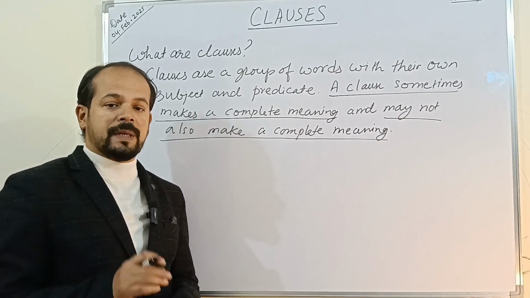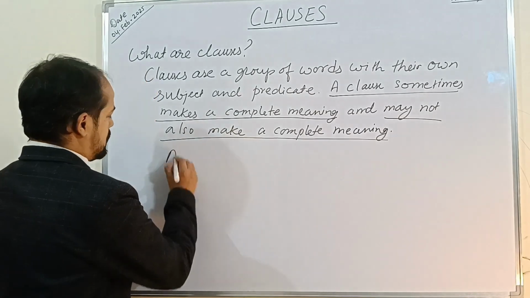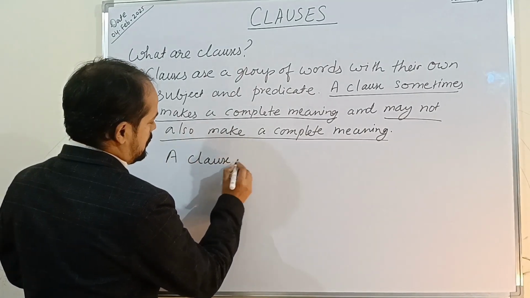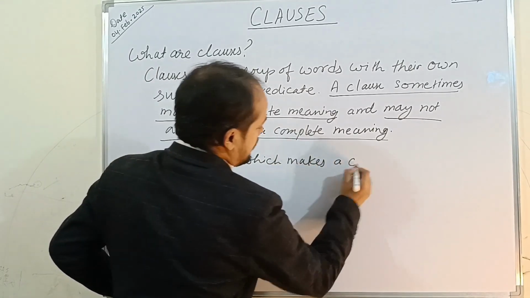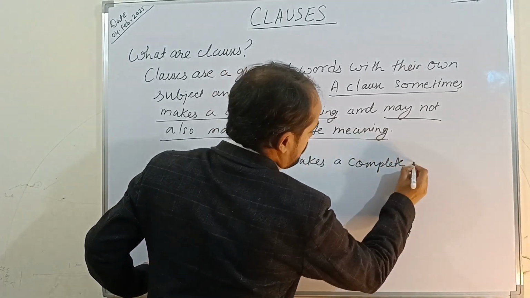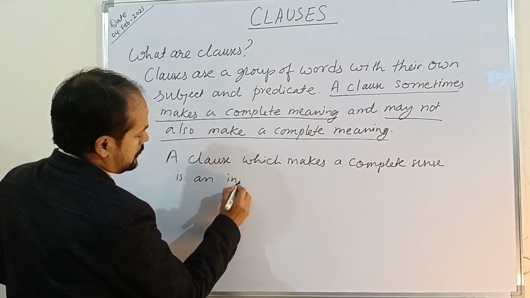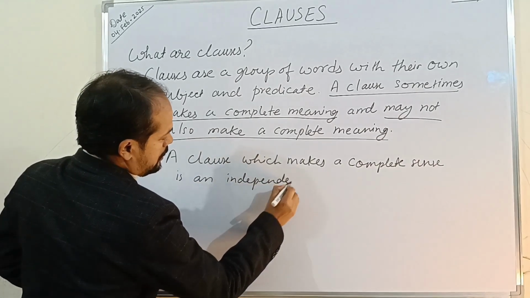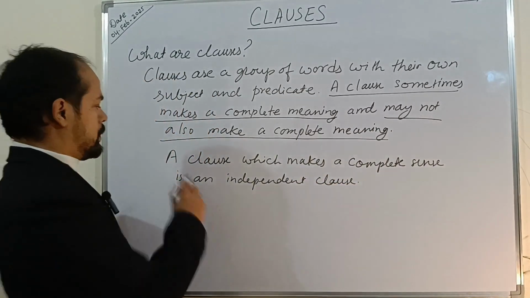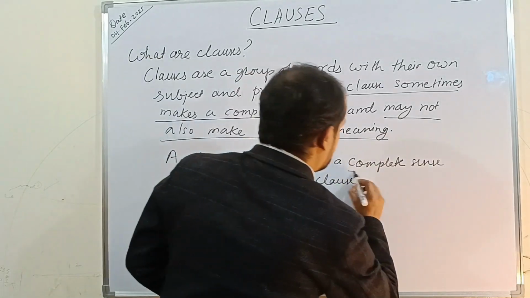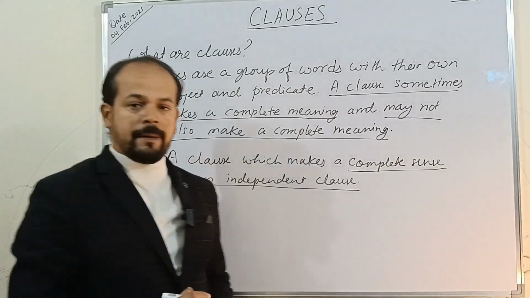And a clause which makes a complete meaning is an independent clause. A clause which makes a complete sense or complete meaning is an independent clause. So a clause which makes a complete sense is an independent clause.